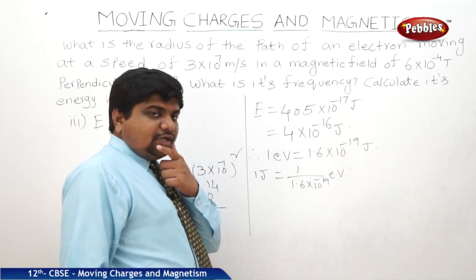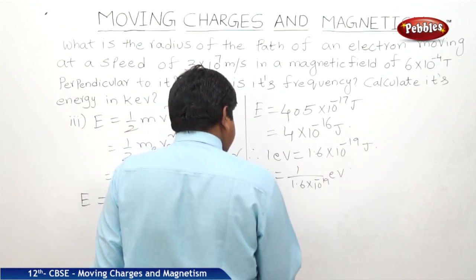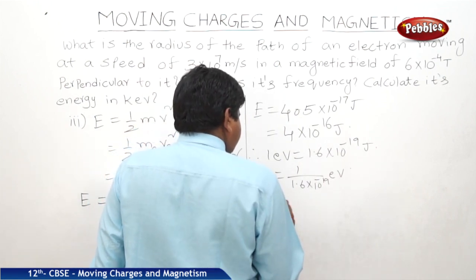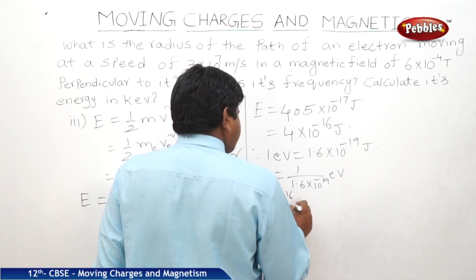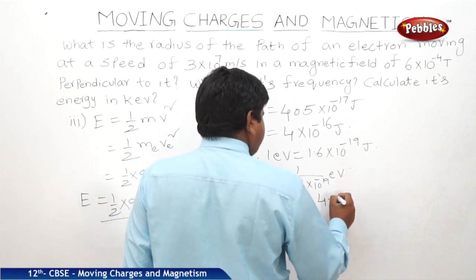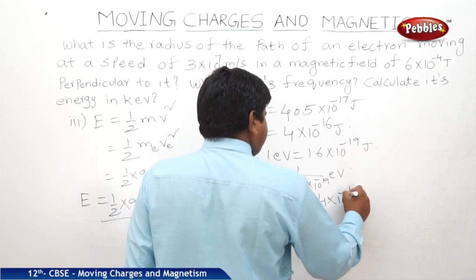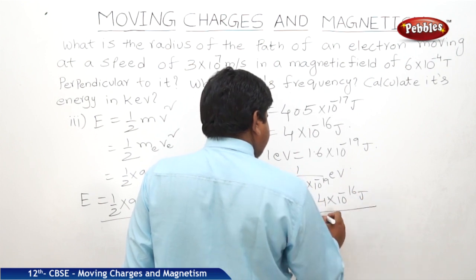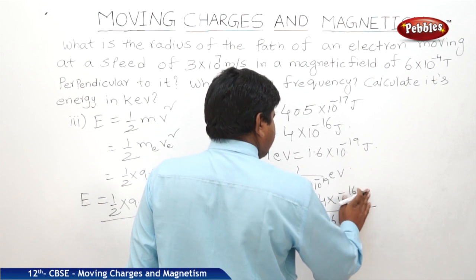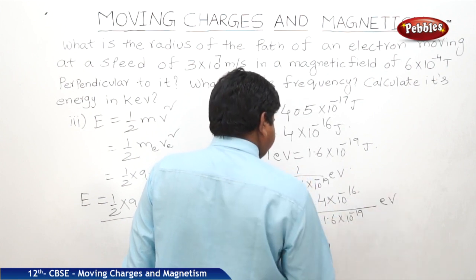Here it is 4 into 10 to the power of minus 16 joules. Therefore 4 into 10 to the power of minus 16 joules is equal to 4 into 10 to the power of minus 16 joules by 1.6 into 10 to the power of minus 19 eV.